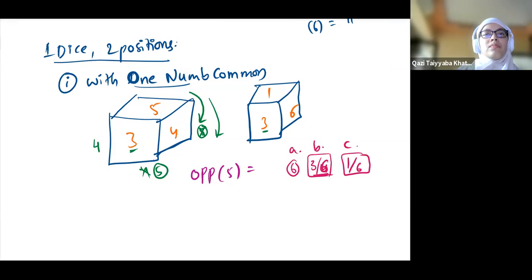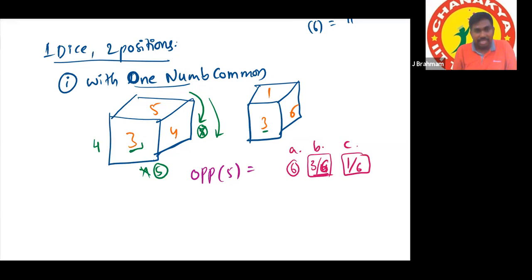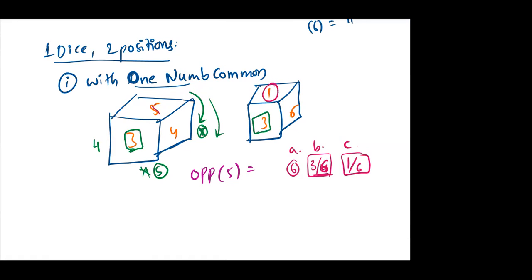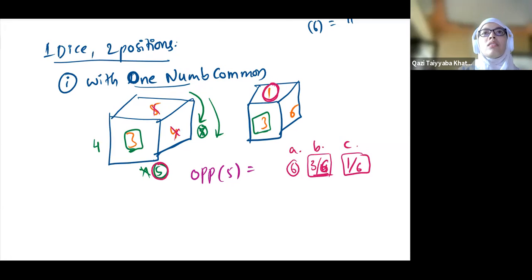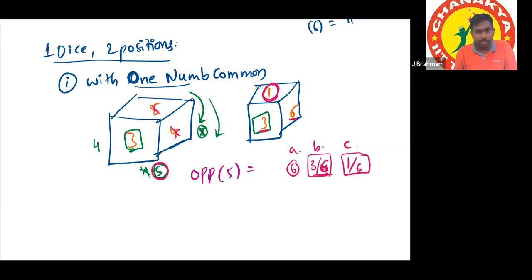Now see these two positions. For the same number 3, what is the top number? After rotation, the top number is 1 and the bottom number is 5. These two are opposite. Yes or no? Yes, sir. And for the same number 3, the right side number is 6. The left side number is 4.